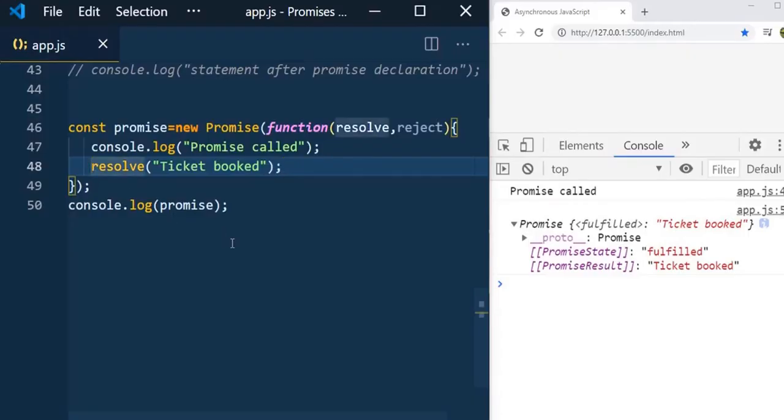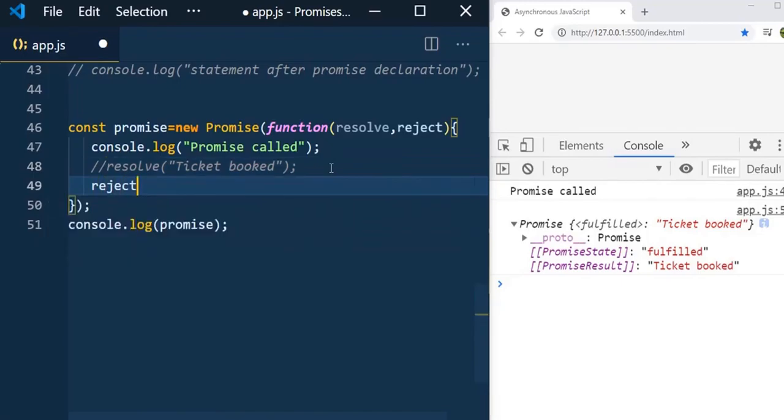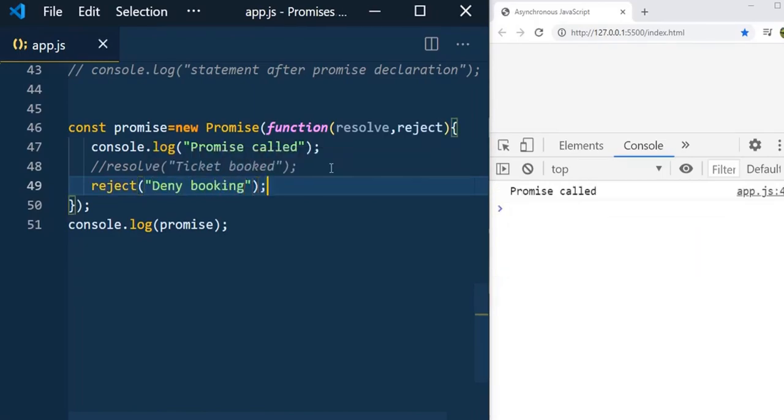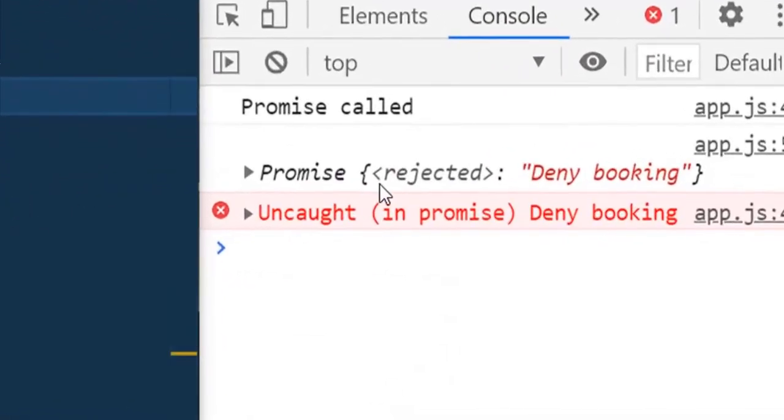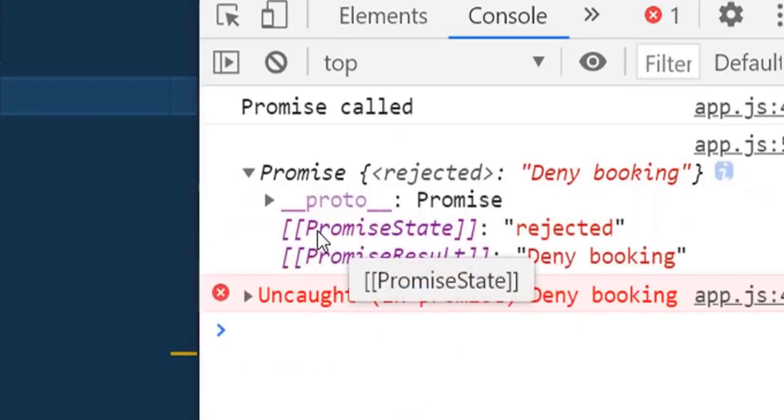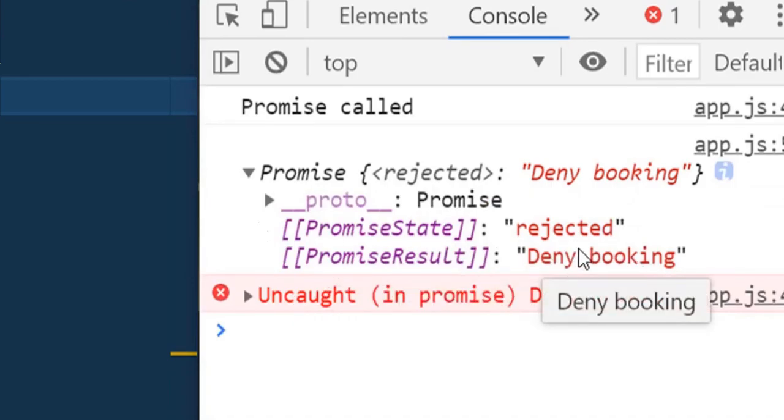And let me comment it, and let's think that your friend didn't book the ticket and he denied your request. Then he rejected your request and he didn't fulfill his promise. So deny booking. And now go and save it. Now you see that promise is having the rejected state. So this is a rejected promise. And you can see that promise state is rejected and promise result is deny booking.